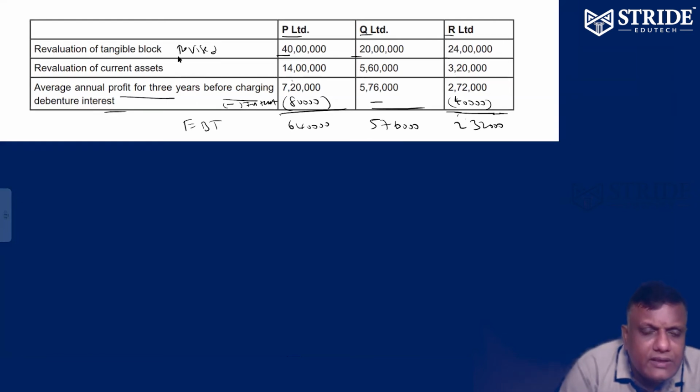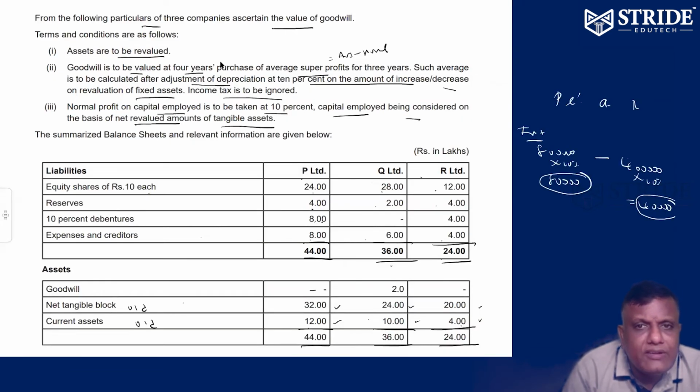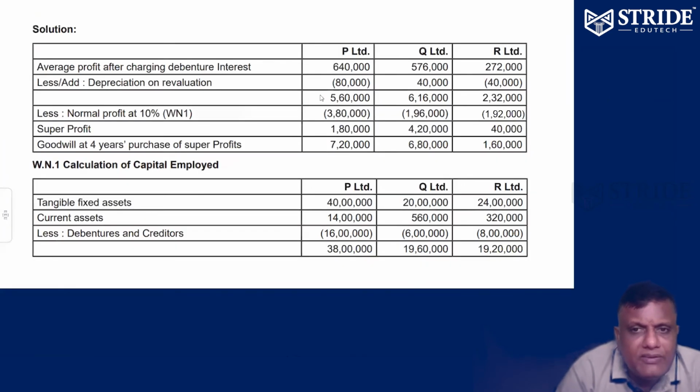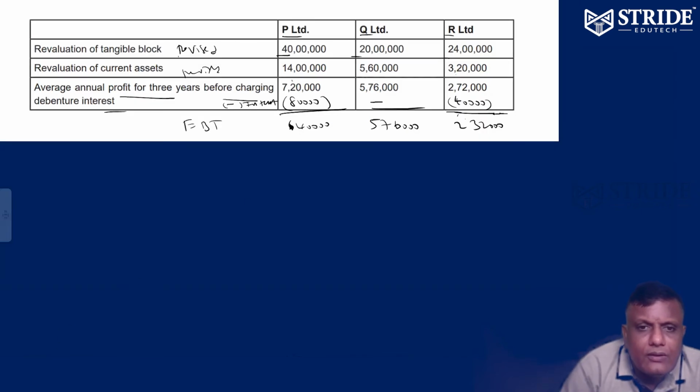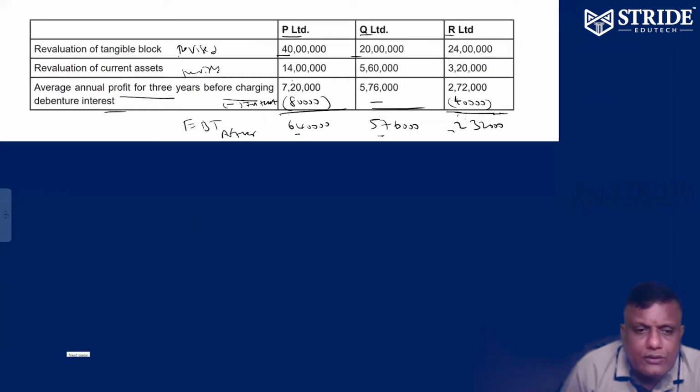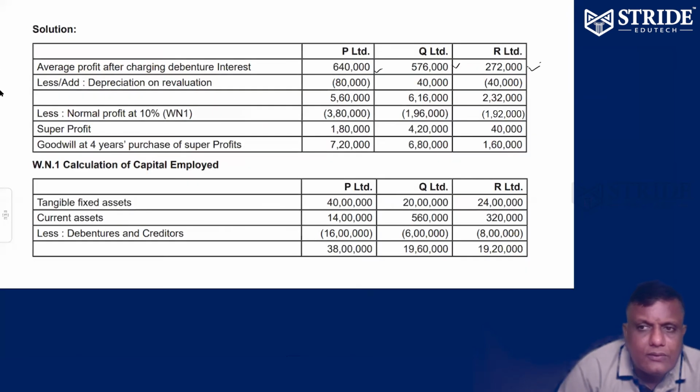Revised tangible and revised current assets, annual profit after interest we calculate. These are the data given. The question is you have to find the value of goodwill. We'll do a very simple method: profit given minus interest gives average profit after charging interest. So after interest: 6 lakh 40, 5 lakh 76, 2 lakh 32. 2 lakh 72.